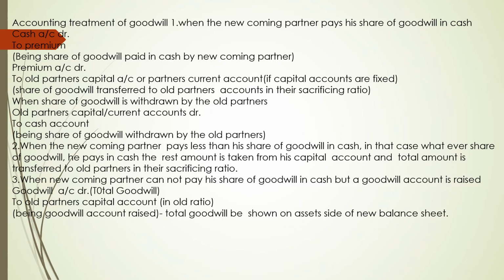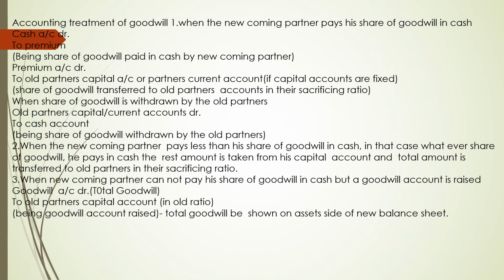Number 2. When the newcoming partner pays less than his share of goodwill in cash, in that case, whatever share of goodwill he pays in cash, the rest of the amount is taken from his capital account and the total amount is transferred to old partners in their sacrificing ratio.